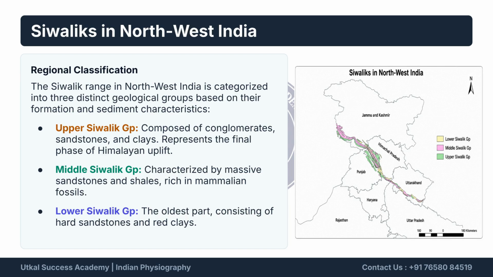The Upper Siwalik group is composed of conglomerates and represents the final Himalayan uplift. The Middle Siwalik group consists of massive sandstones rich in mammalian fossils. The Lower Siwalik group is the oldest part, featuring hard sandstones and red clays.